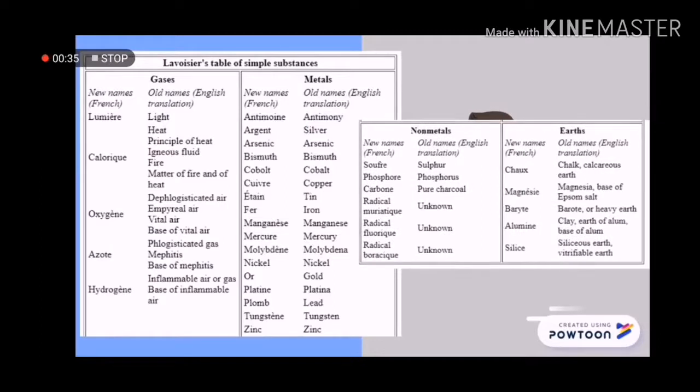They were able to write the first list of elements containing 33 elements that were distinguished between metals and non-metals. He considered 33 substances as elements. By his definition, these were substances that chemical analysis had failed to break down into simpler entities.